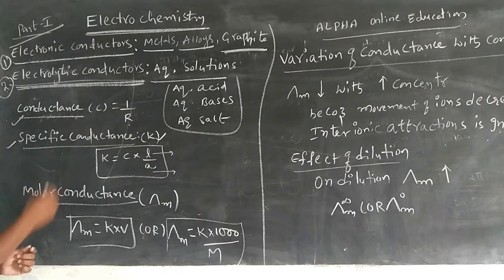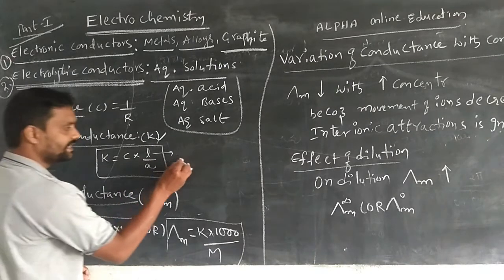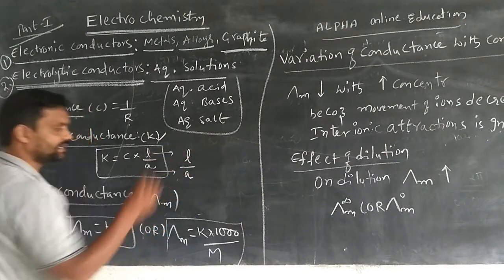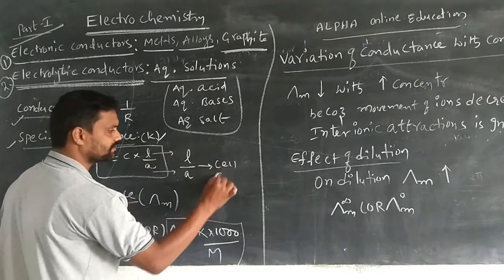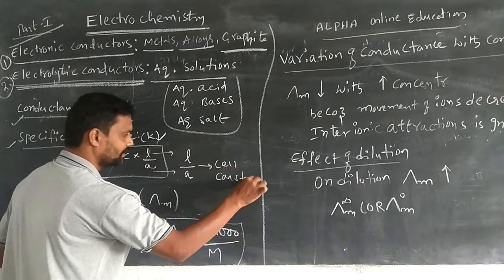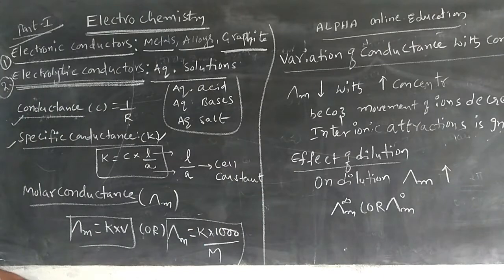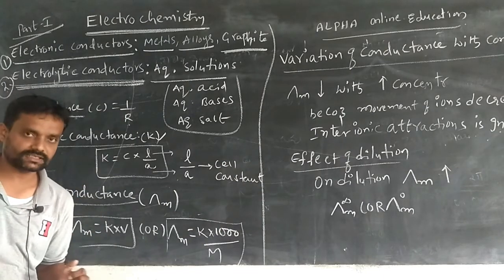Here this L by A is called the cell constant. So this is the meaning of the specific conductance.